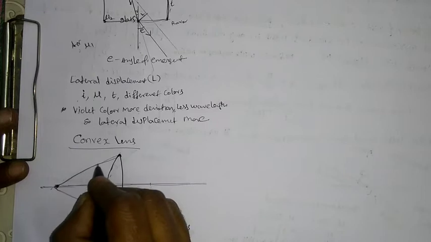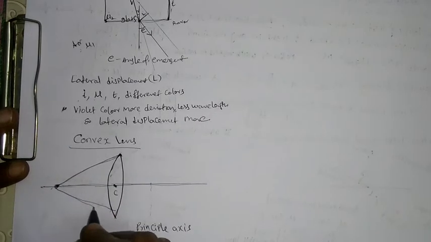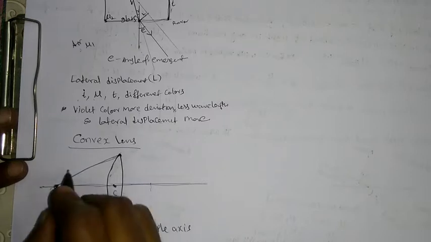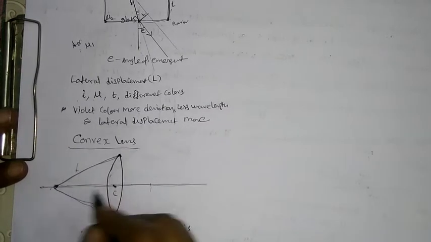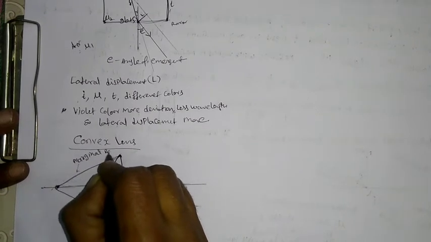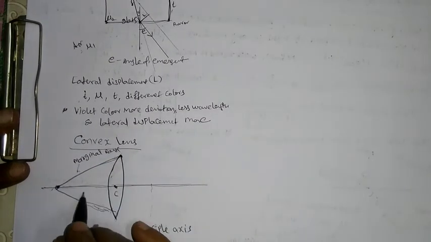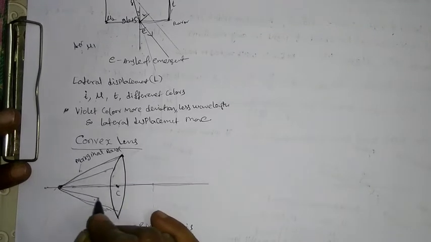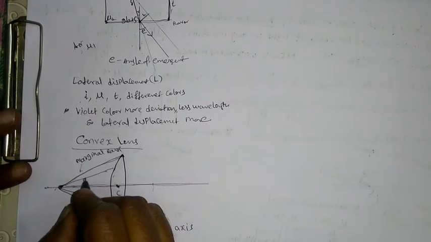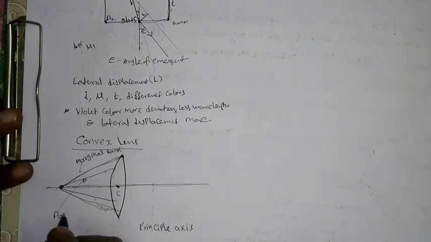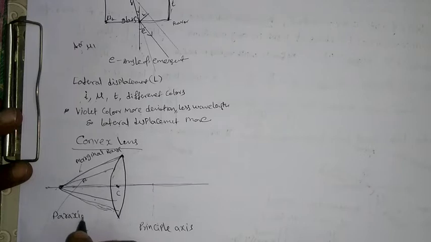The rays which are near to the principal axis we can call the paraxial rays.